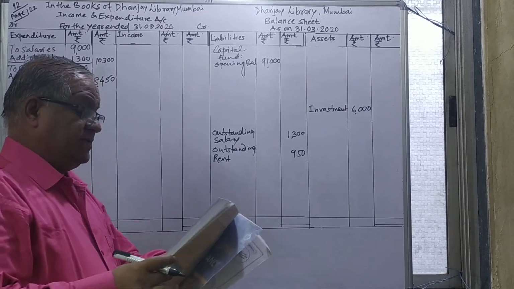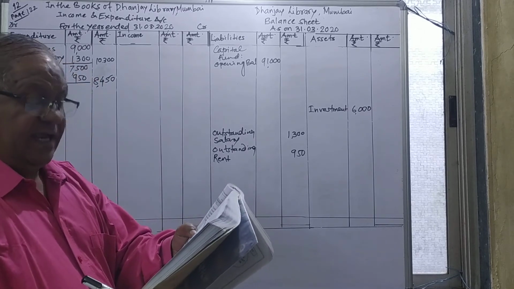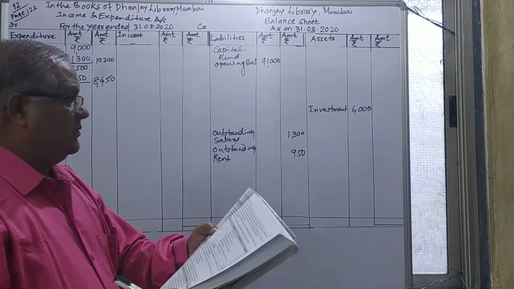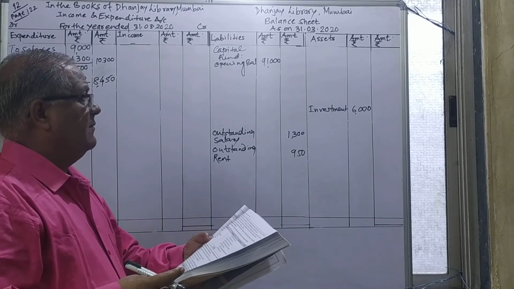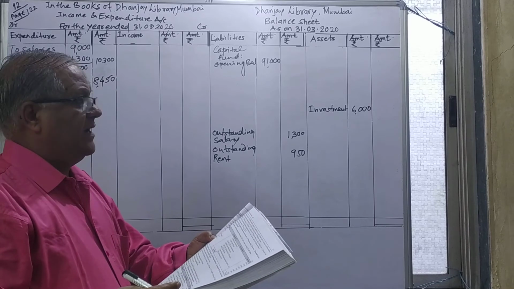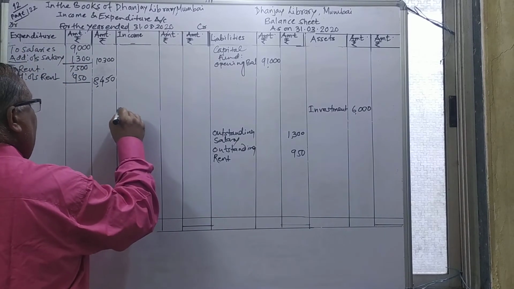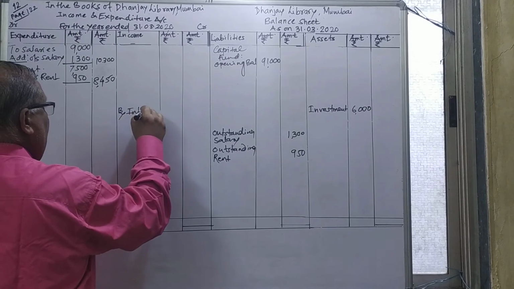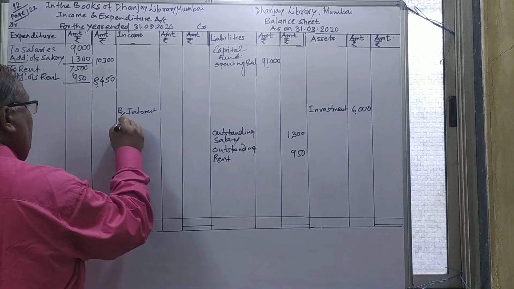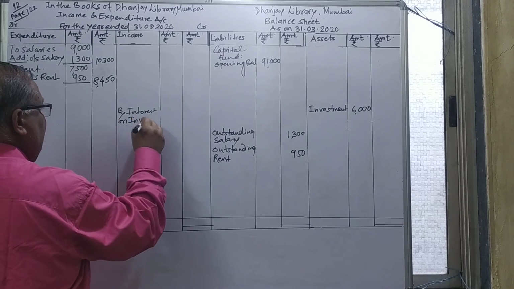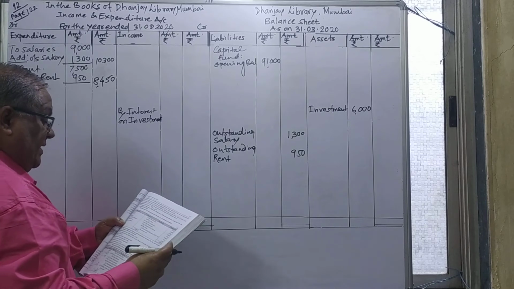But just see, friends, it is given to you that interest on investment already received is 900. But what we should receive in total is 1,200, out of which 900 is already collected. Therefore I will take the interest on investment, shown on the receipt side, on the income side. It is already collected, 900.